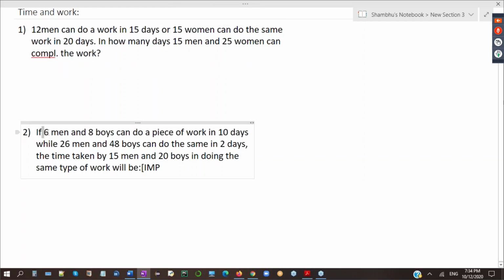But in the second question, men and women are working together and they are taking 10 days. This is the difference. In one question men and women are independent, but in the second question men and women are dependent. They are connected. Okay. First we will solve the first question, then we will go to the second question.